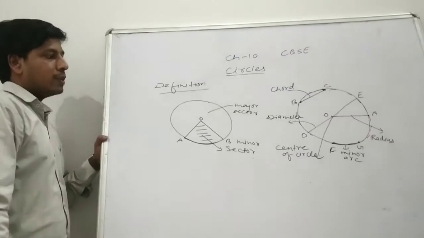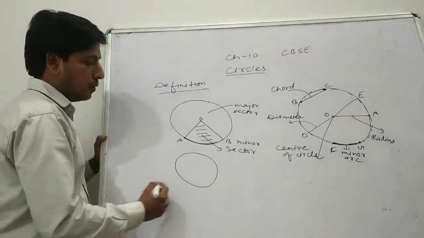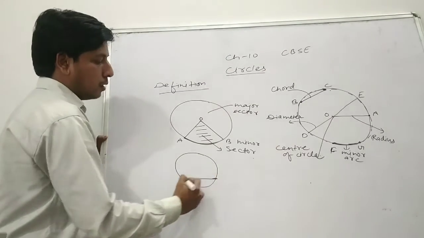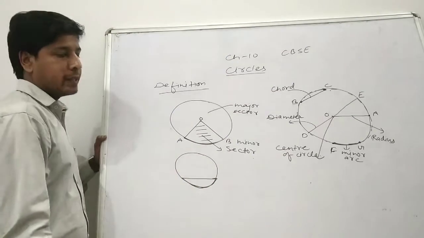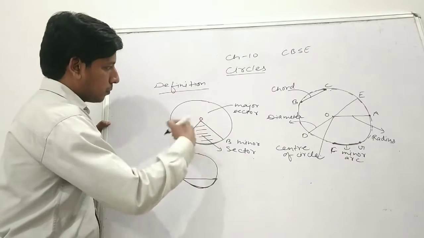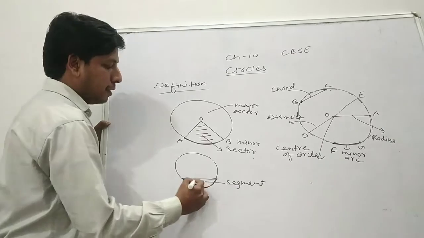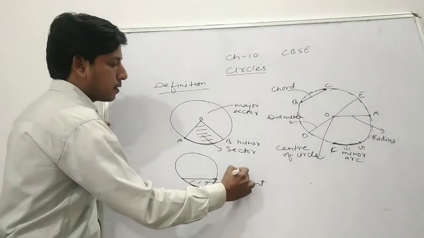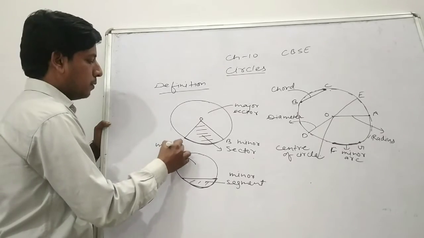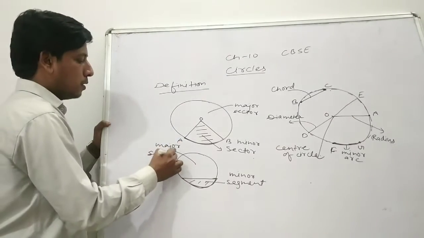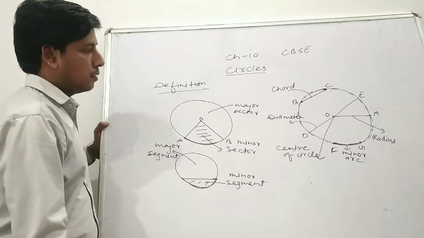Similarly, if we talk about segment, what is segment? So again, the region between a chord and arc is known as segment of the circle. So this is segment of the circle. Again, this is smaller one, that's why minor segment, or the remaining one is known as major segment of the circle. Okay, these are the basic keywords about the circle.